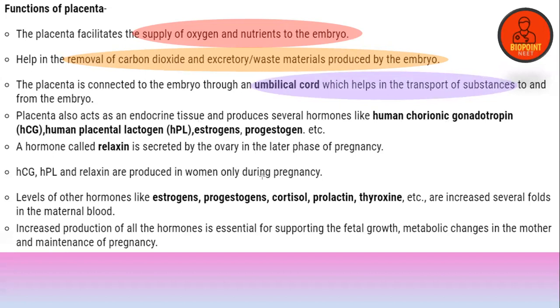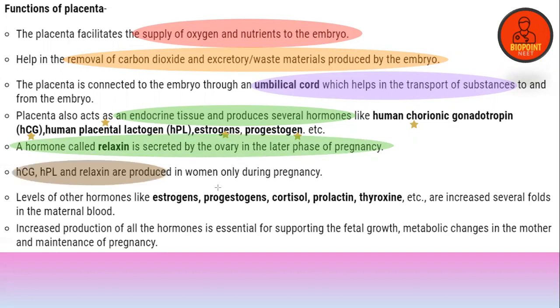Point number 3: there is an umbilical cord which helps in the transport of substances to and from the embryo. Point number 4: it acts as an endocrine gland and produces several hormones. What are the different hormones? Just star mark that: human chorionic gonadotropin (HCG), human placental lactogen (HPL), estrogen, and progesterone are the main ones. A hormone called relaxin is also secreted at the time of pregnancy. HCG, HPL and relaxin are produced in women only during pregnancy.